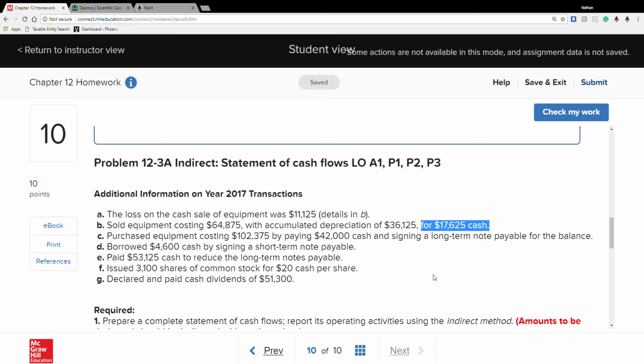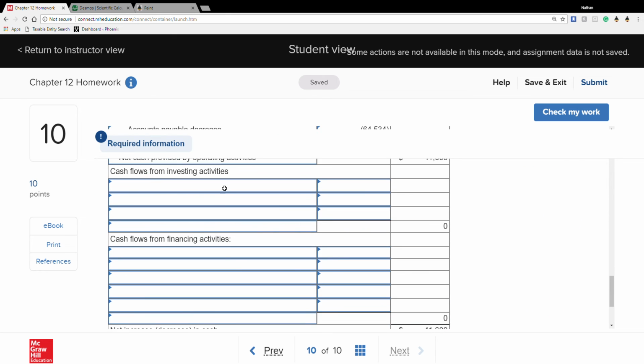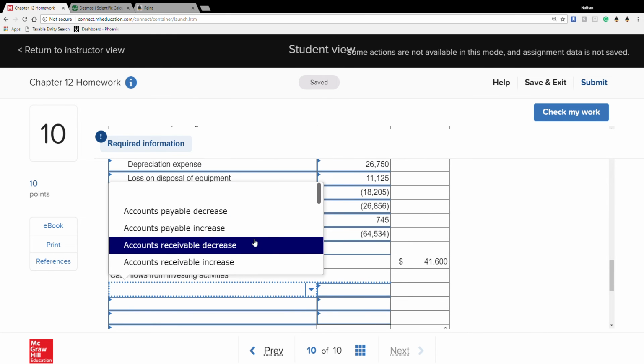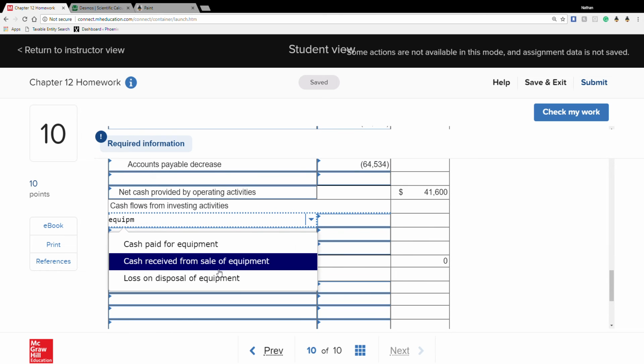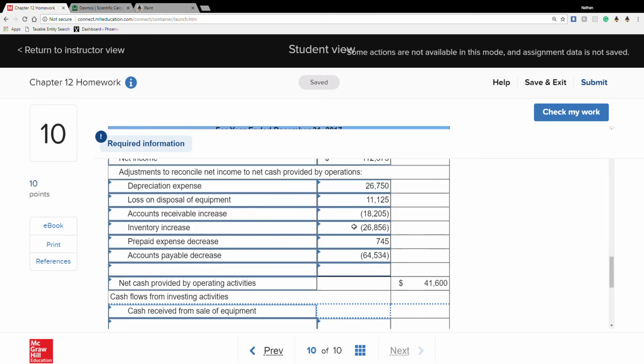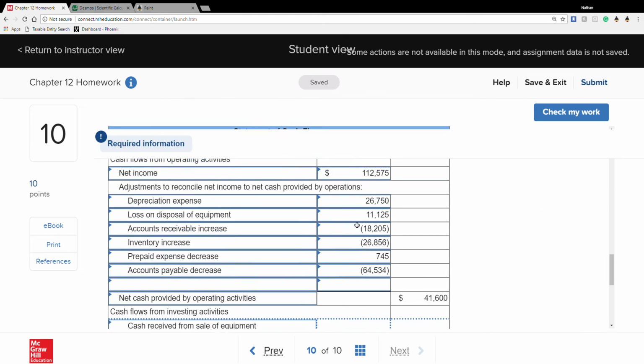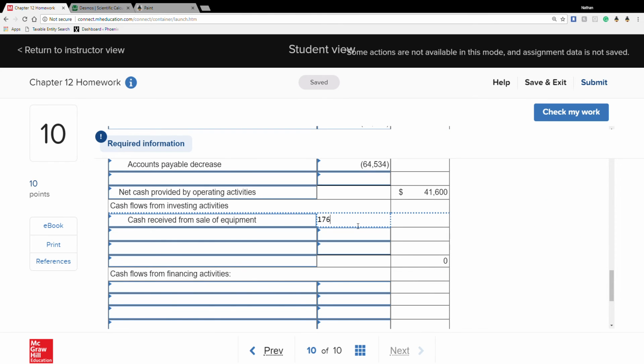So that increased our cash received by 17,625. So I'm going to go ahead and put that in. Let's see, equipment, cash received, and that was 17,625.